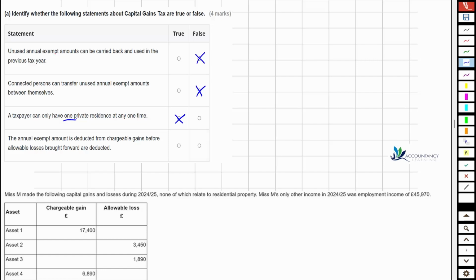And then the fourth statement, the annual exempt amount is deducted from chargeable gains before allowable losses brought forward are deducted. And that's true. So when we are carrying forward losses, we can still make use of the annual exempt amount, which is a good thing. We'll see an example of that a little bit later on in the question.